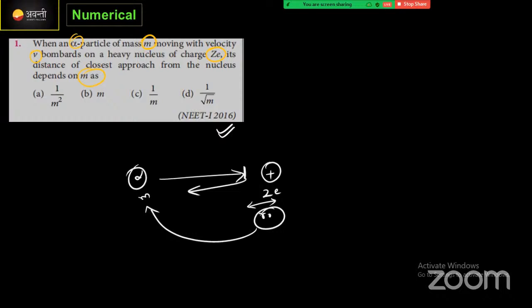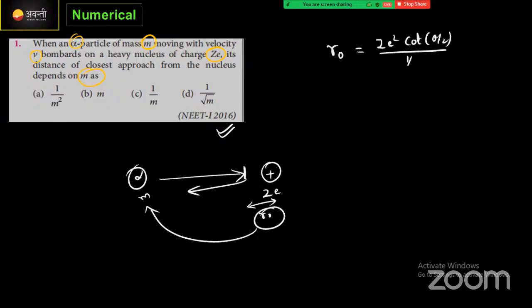Okay, the question is simple. Actually, we need to find out how the r naught value is related to the mass. Correct? R naught is nothing but the distance of closest approach. इसके लिए formula क्या होता है? R naught is equal to... It will be k Z e square cot theta by 2 divided by half m v square, correct?